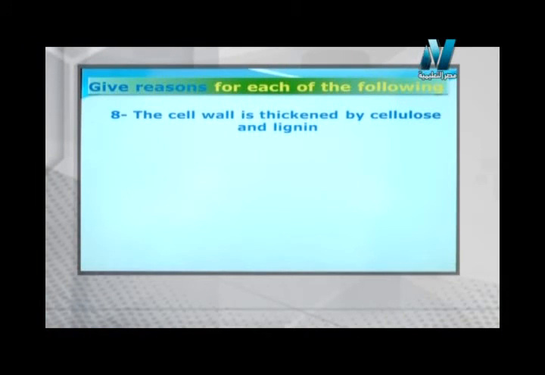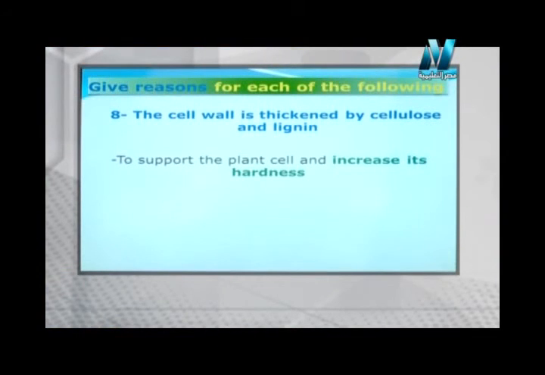The next question says give reasons: the cell wall is thickened by cellulose and lignin. We can phrase the question as the presence of lignified cellulose in some walls. The question asks about a certain structural support, which is the deposition of cellulose and lignin. Mr. Yahya, what is the answer? Just to increase the support of the plant, because whenever cellulose and lignin are deposited in the cell walls, they increase the hardness of the cell wall.